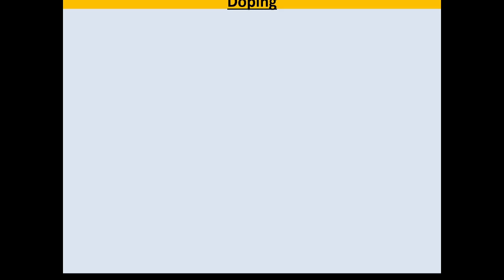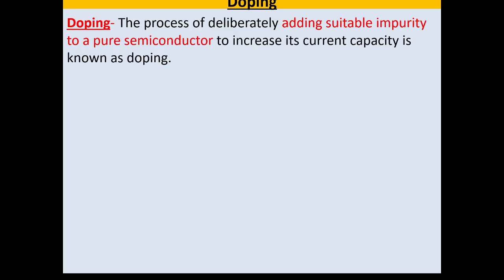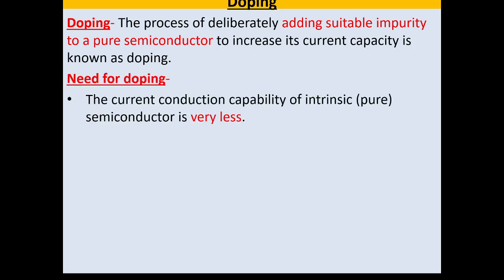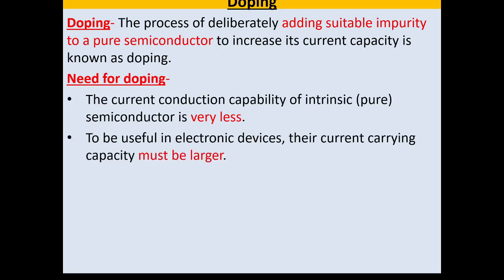Now we should know about doping. Doping is the process of deliberately adding suitable impurity to a pure semiconductor to increase its current carrying capacity. Why is there a need for doping? We know that the current carrying capacity of an intrinsic or pure semiconductor is very low. To be useful in electronic devices, their current carrying capacity must be larger.